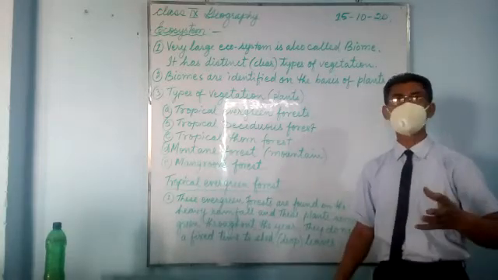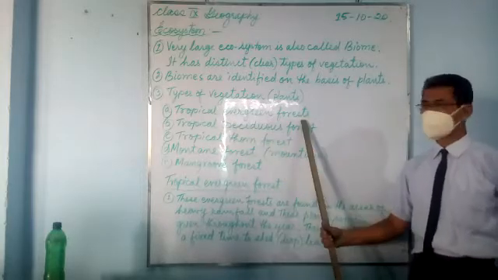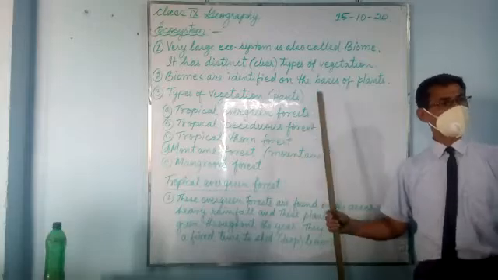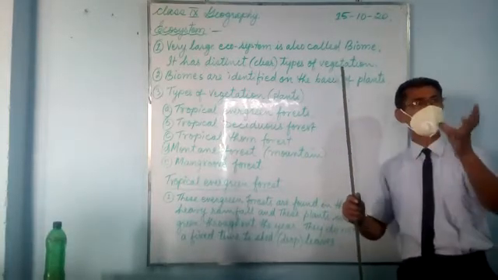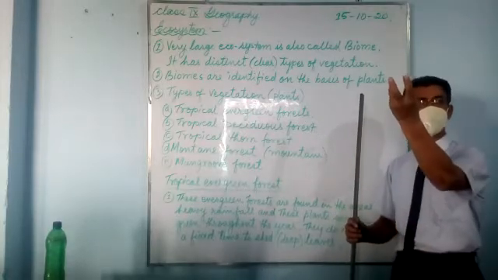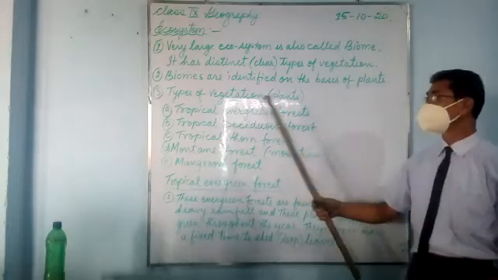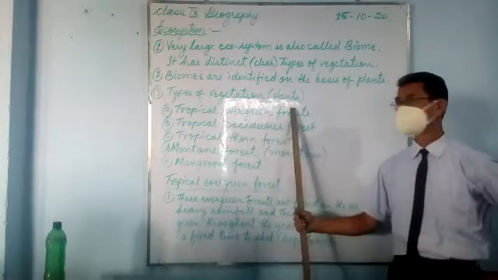In Hindi we call it Baramasi. They do not have a fixed time to get their fruits ripened. Some are growing, some are flowering, everything is happening at the same time. So tropical evergreen forest is this type, where there is heavy rainfall.